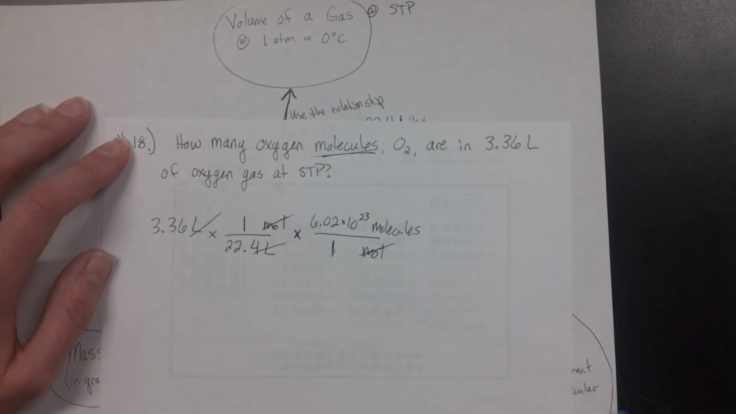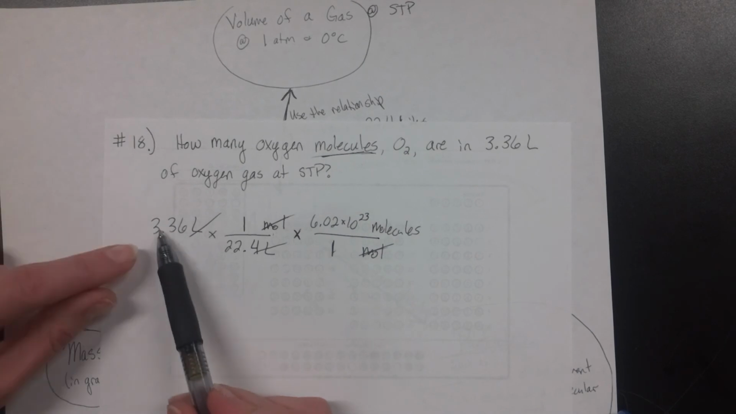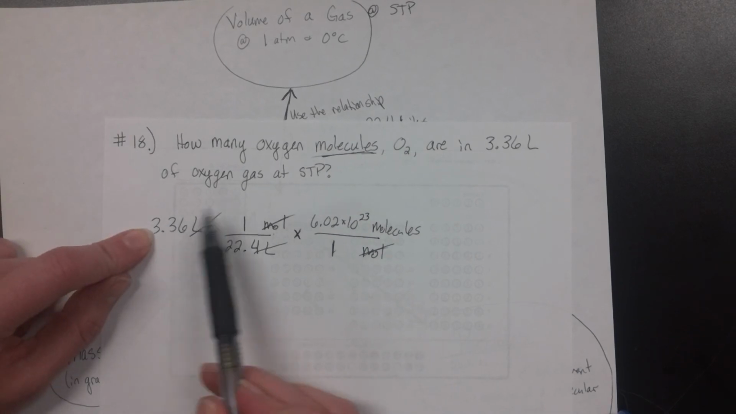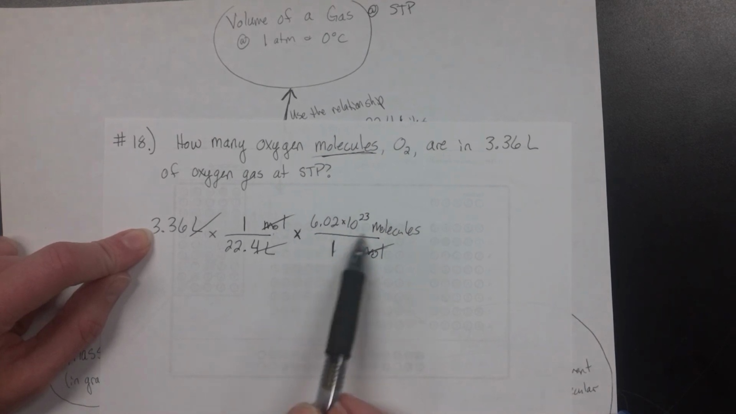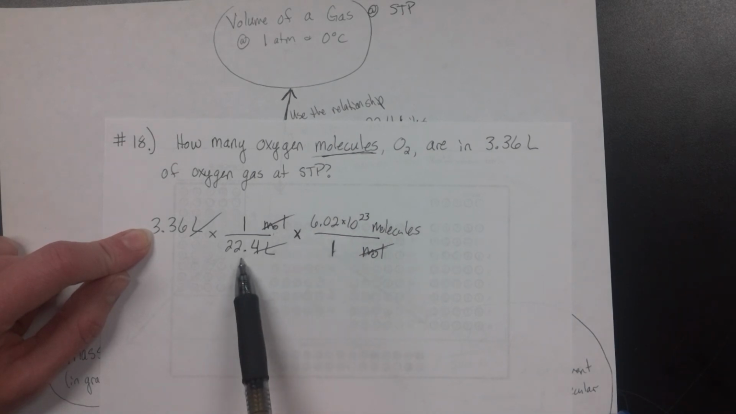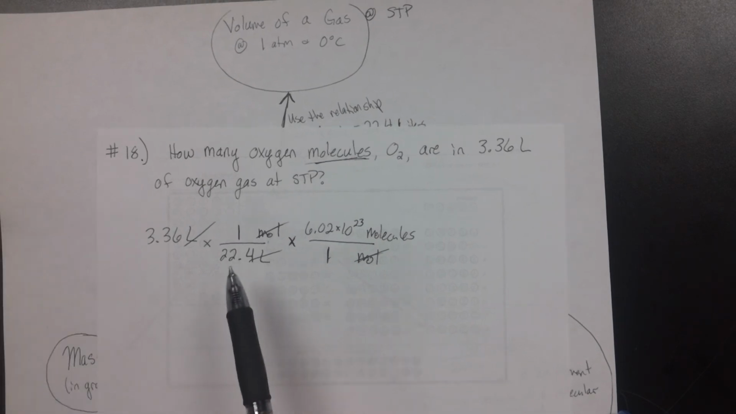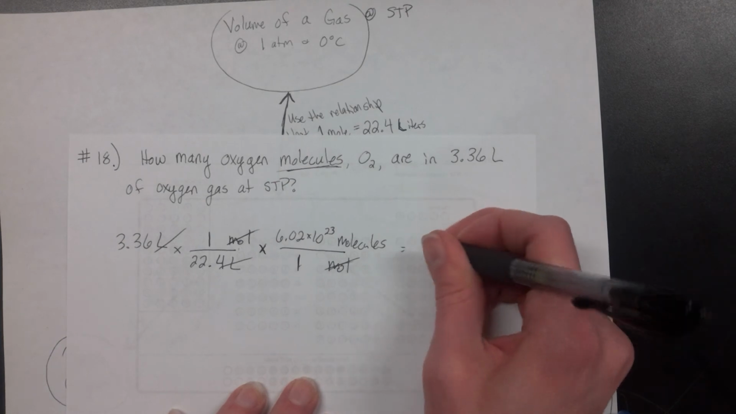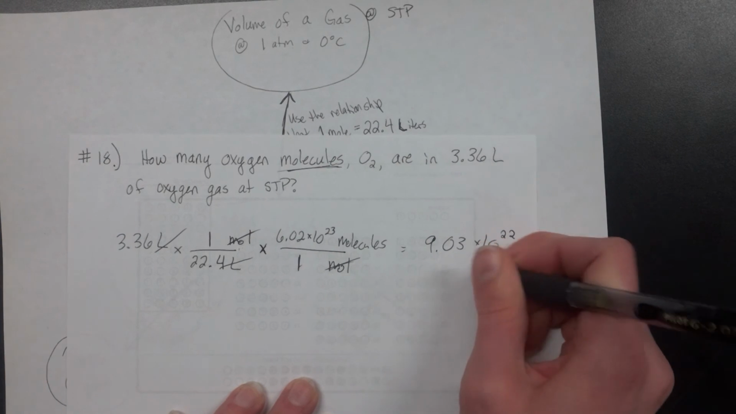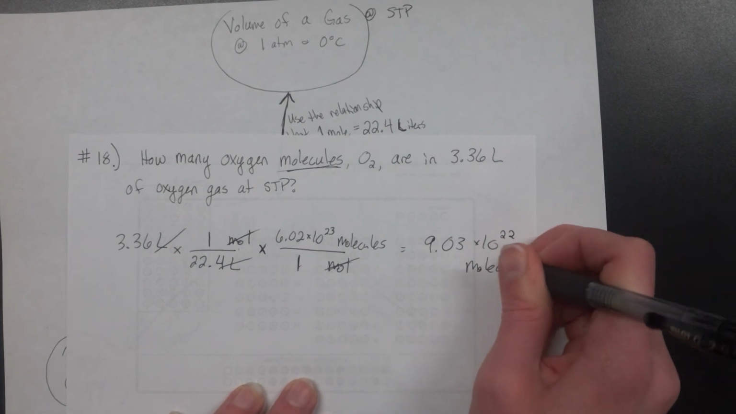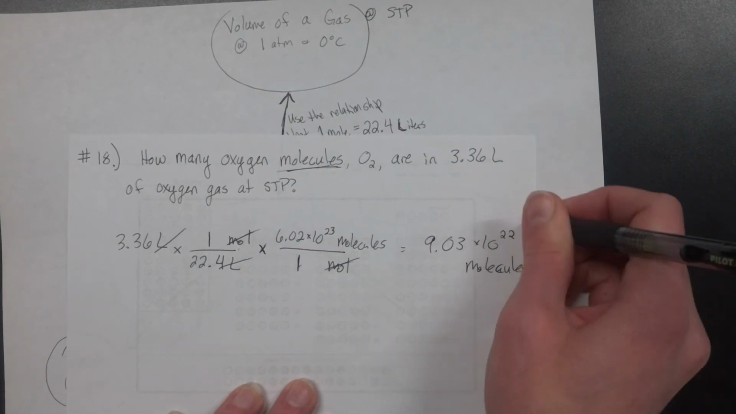So if I plug this into my calculator, then I'm going to do 3.36 times 1 times 6.02 times 10 to the 23rd. Again, use that scientific notation button to put that 23rd into the calculator. And then all of that divided by 22.4. You should get an answer of 9.03 times 10 to the 22nd. And be sure to put in your unit. So this is molecules.